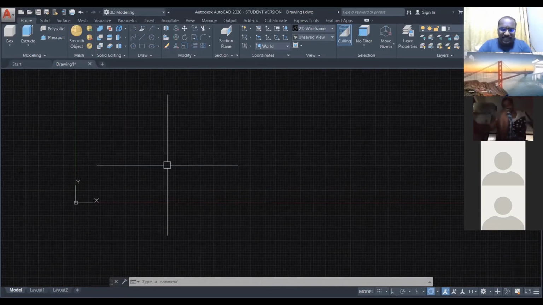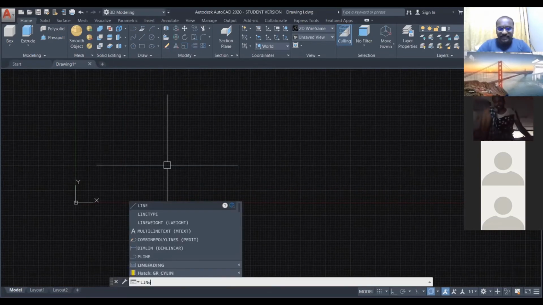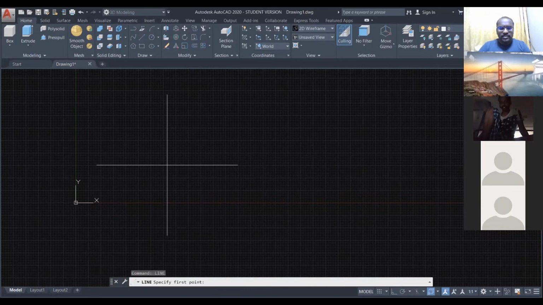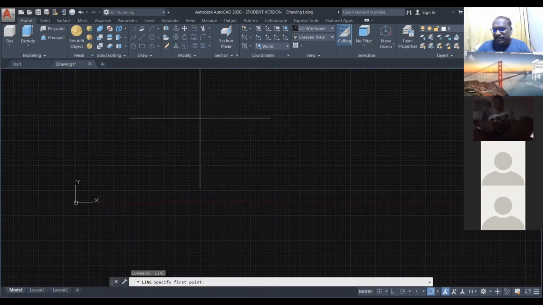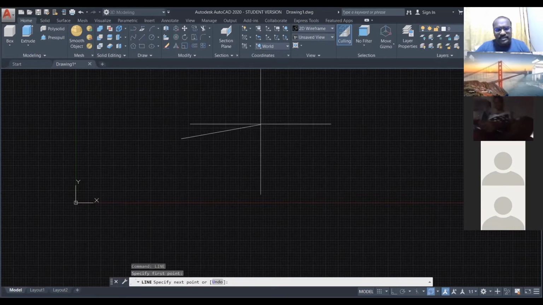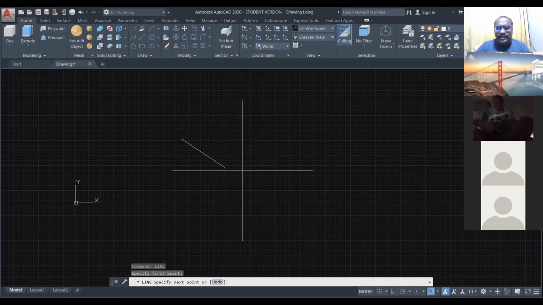First I will give the command L-I-N-E, line. Enter. Once you type line and enter, the computer is asking: specify first point. You can give the value or use your mouse left button to pick the first point. Now I'm going to pick here. After I click, it takes the first point to draw the line.